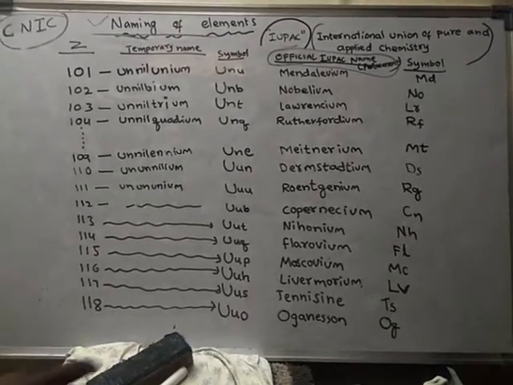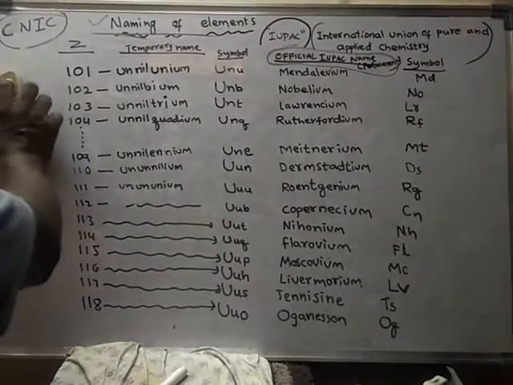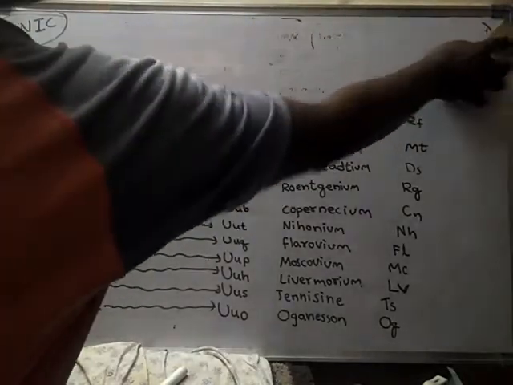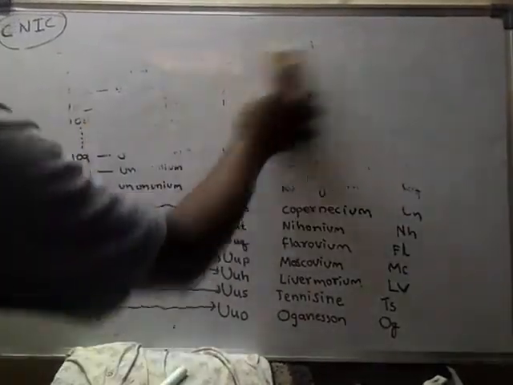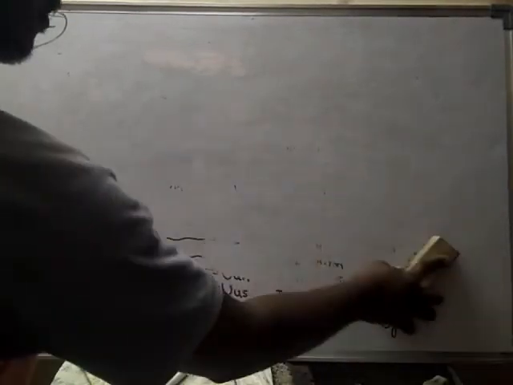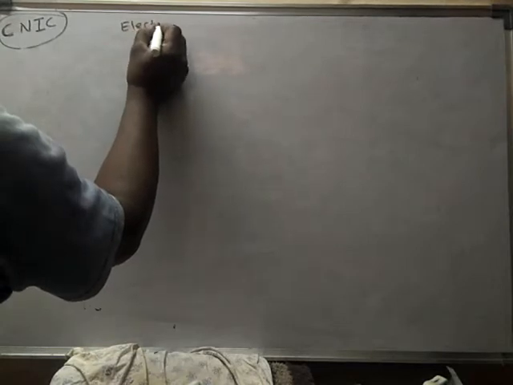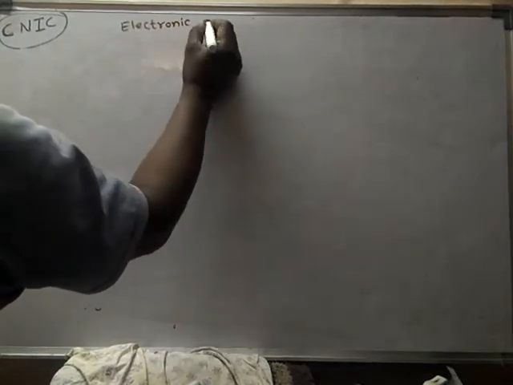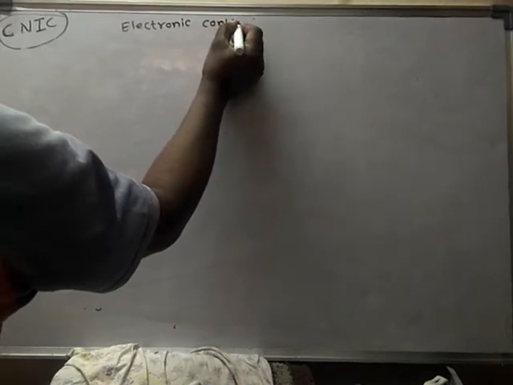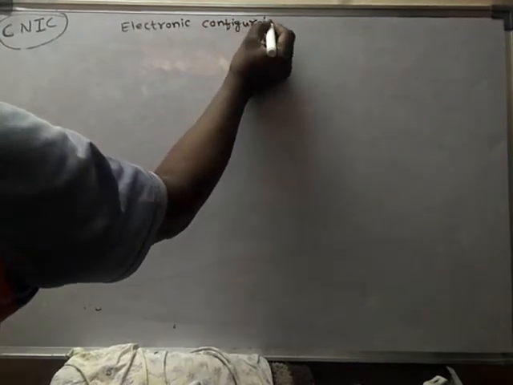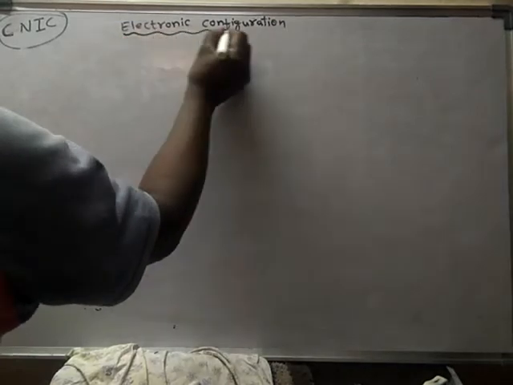Next we will learn about the electronic configuration. Naming of elements is finished. Now we will learn about electronic configuration. What is electronic configuration?